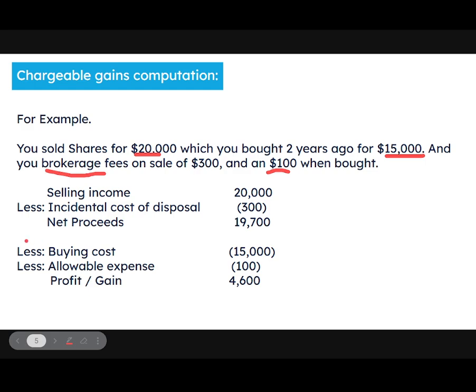Then we deduct the allowable expense, which is our buying cost of $15,000. We can also call it the acquisition cost of $15,000, and also deduct an allowable expense, which is again brokerage fees, but this is from when we bought the share 2 years ago. So this $100 was incurred 2 years ago. So $15,000 and $100 will be deducted from this net proceeds. After deducting that, we receive profit or gain. This gain can also be called chargeable gains.